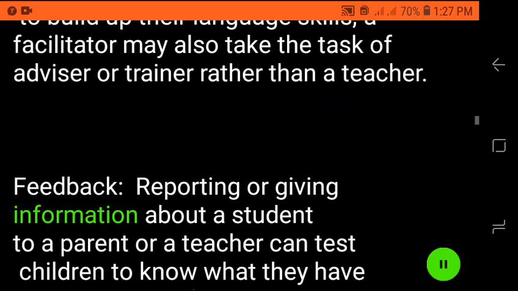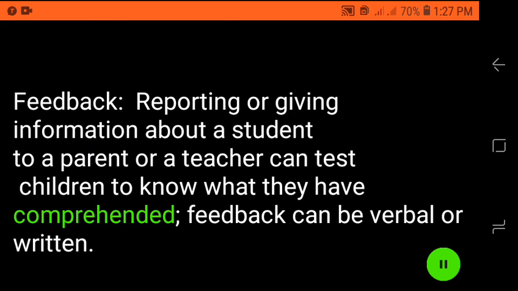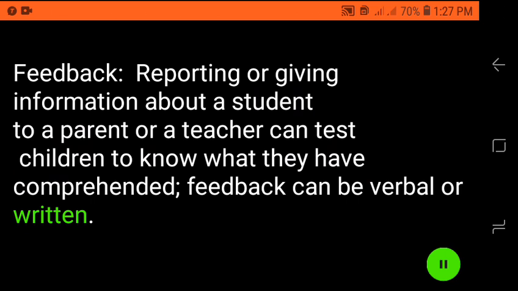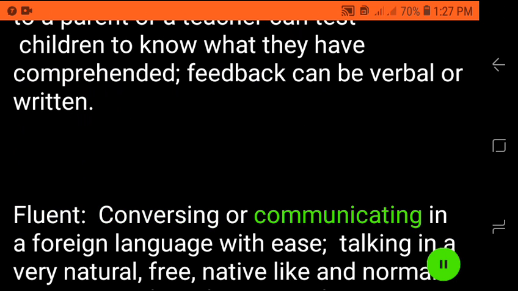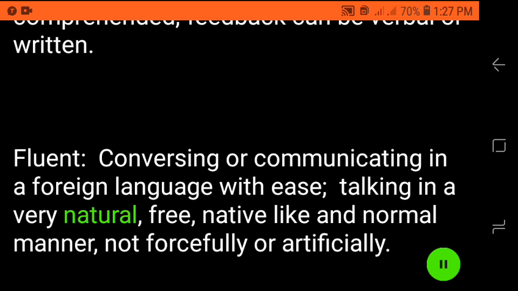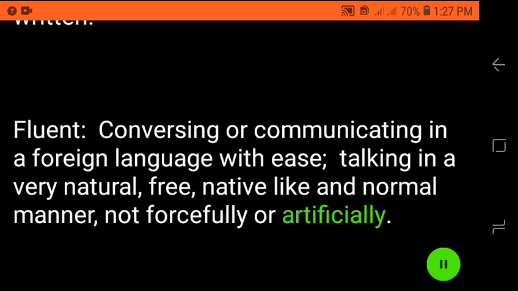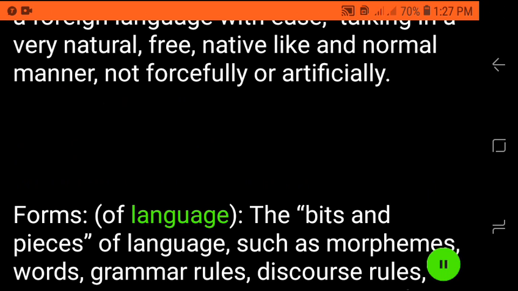Feedback, reporting or giving information about a student to a parent or a teacher can test children to know what they have comprehended. Feedback can be verbal or written. Fluent, conversing or communicating in a foreign language with ease. Talking in a very natural, free, native-like and normal manner. Not forcefully or artificially.